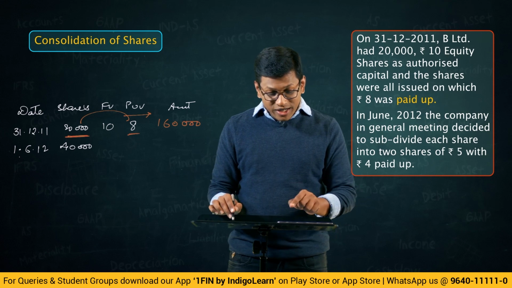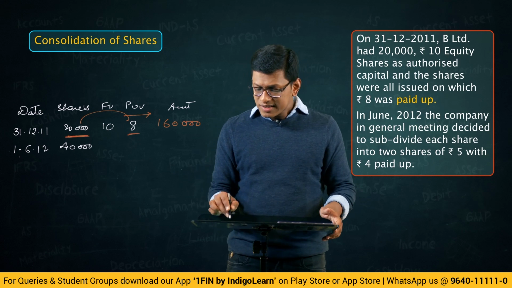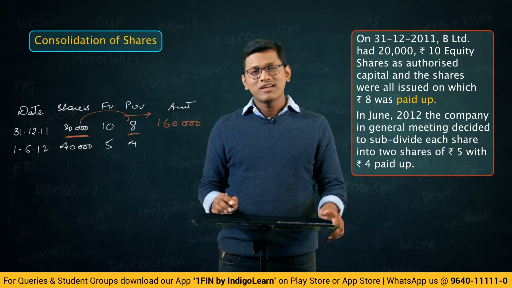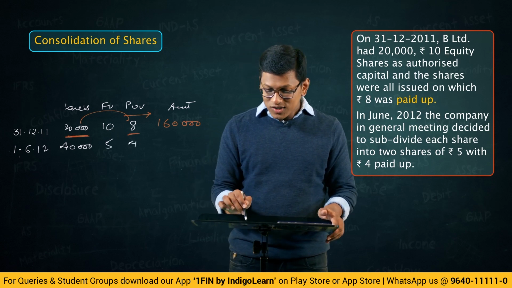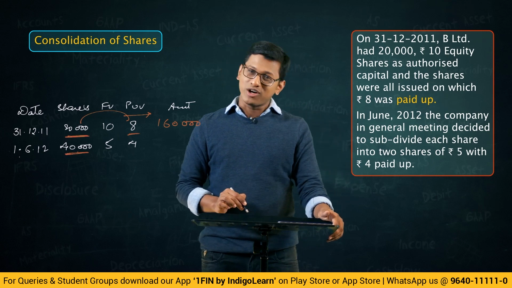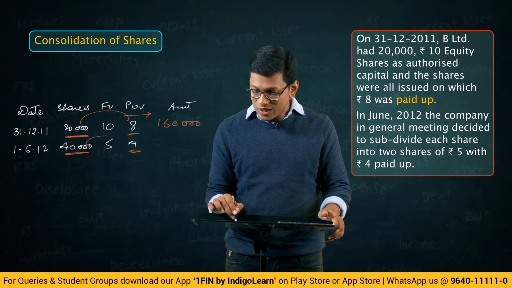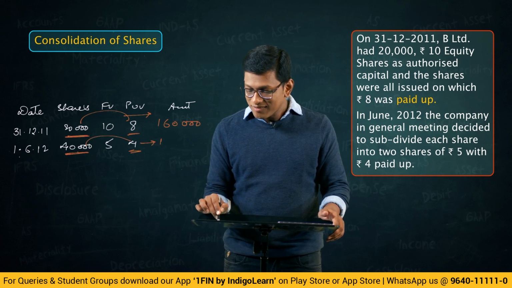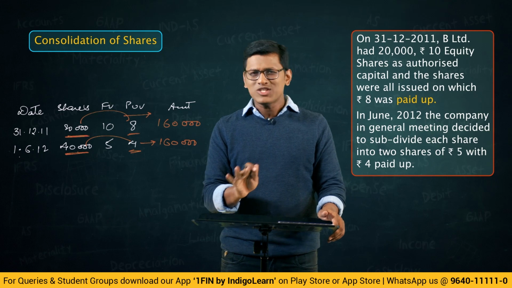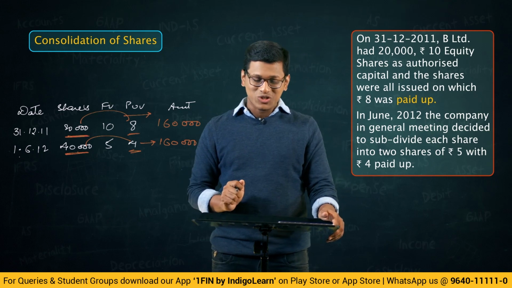Then continue reading. Of 5 with 4 paid up, obviously, so this will be 5 and this will be 4. Again, friends, your overall cross checking is this: how many shares do we have? 40,000 shares. What is the paid up value? 4 rupees is the paid up value. This into this, 1,60,000. So think about it, friends. Will the amount column change? Amount column should not change if it is just splitting or consolidation of shares.